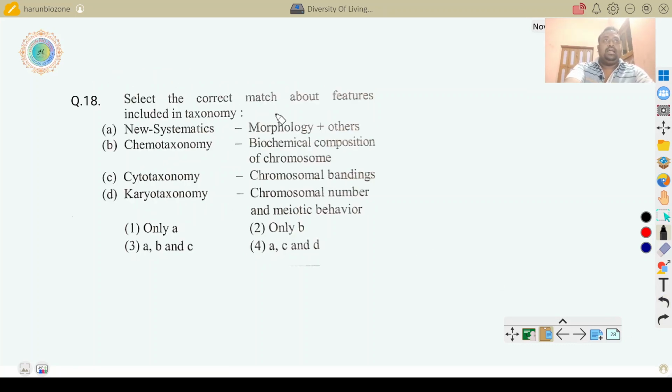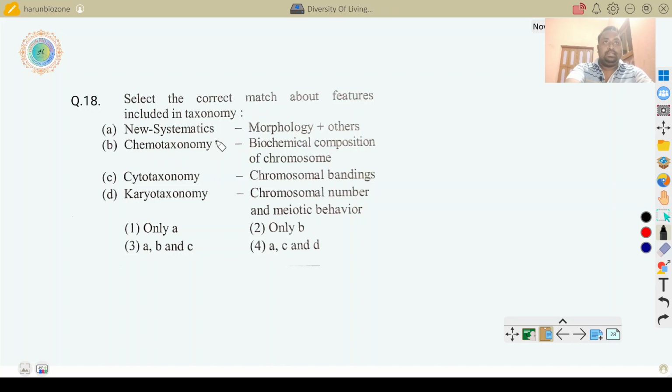Select the correct match about features. What is neosystematics, morphology and others? Chemotaxonomy, biochemical composition of chromosome. Cytotaxonomy, chromosomal banding. Karyotaxonomy, chromosomal number and meiotic behavior. Neosystematics means morphological, biochemical, genetical, molecular biological characters and phylogenetic relationship. All characters are required to identify and classify the organism. This belongs to neosystematics or biosystematics.